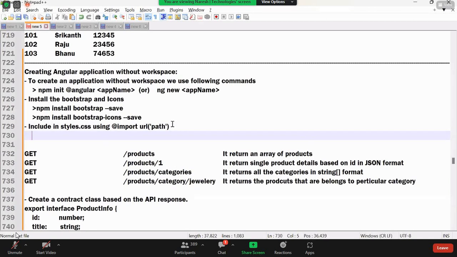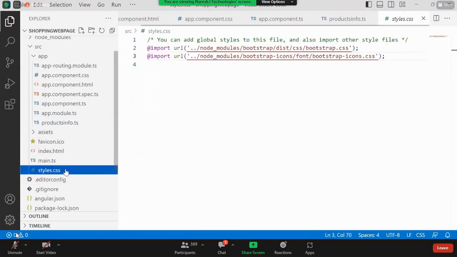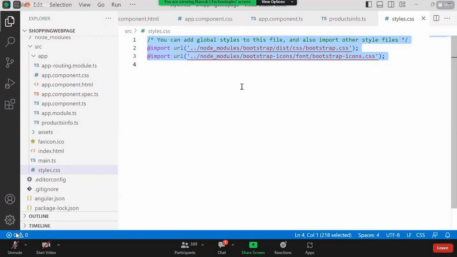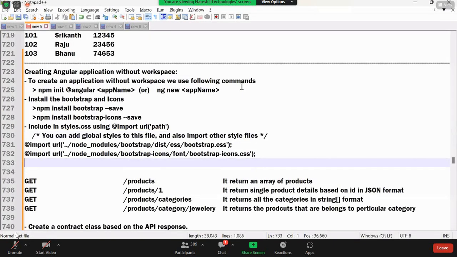And somebody is again asking me, Srikanth, how you have included. These are very basic things, man. Still, if you are struggling to give the path, it means you are not practiced well. Okay. So at least start from now.